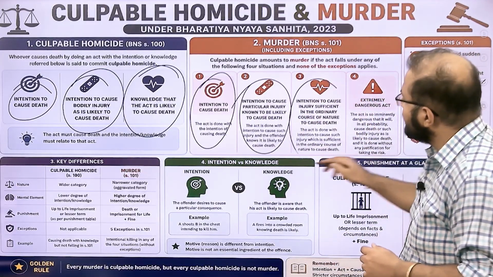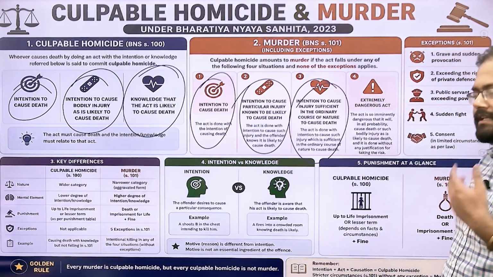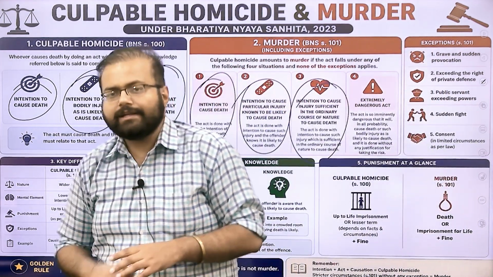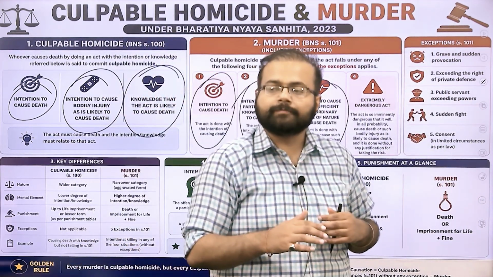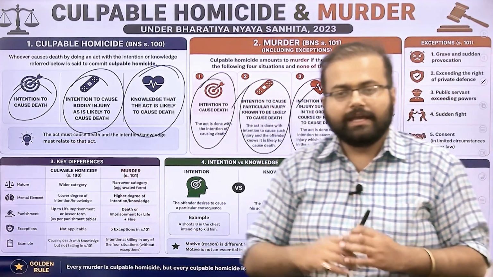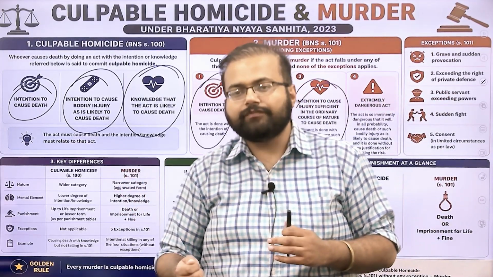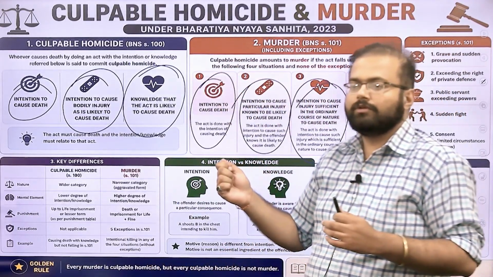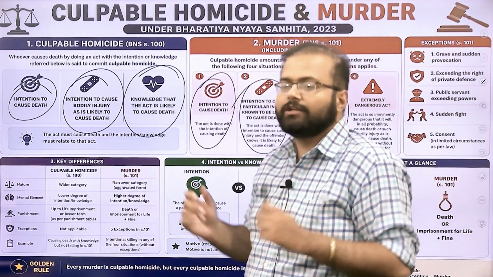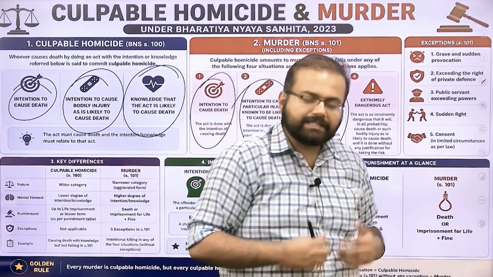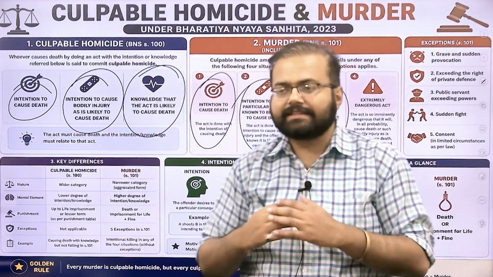Then there is an intention to cause injury sufficient in the ordinary course. This means that whatever injury you are causing, irrespective of the intention, suppose A stabs a knife into B's abdomen and moves it around, which causes injury to his vital organs and leads to excessive bleeding, which ultimately causes B's death.